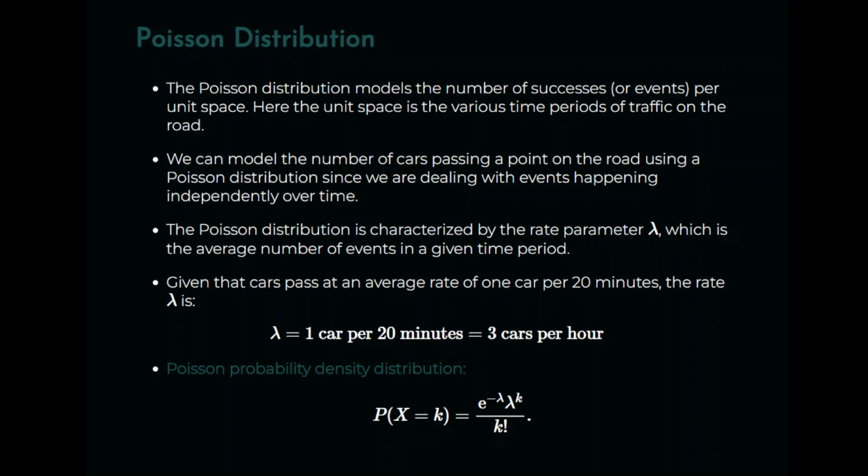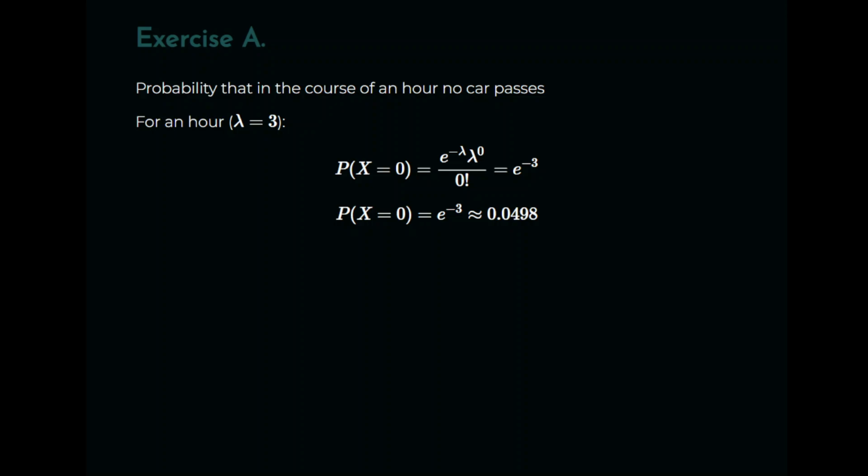So given that cars pass at an average rate of 1 per 20 minutes, the rate lambda is 1 car per 20 minutes or 3 cars per hour. Or it might be 1.5 cars per 30 minutes. So there's our little probability formula there. Probability of X equal to k, where k is the number of occurrences, equals the exponential of minus lambda times lambda to the power of k over k factorial, where k is the number of occurrences that we are looking for. Correctly, I should put in k greater than or equal to 0, just to specify the support.